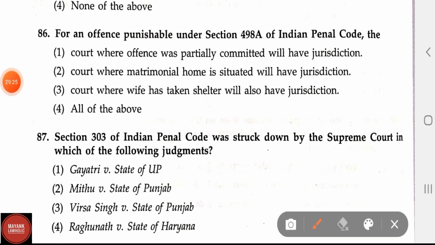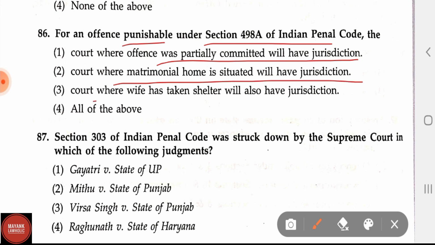Question 86. For an offence punishable under section 498A of IPC: option 1, the court where the offence was partially committed will have jurisdiction; option 2, the court where the matrimonial home is situated will have jurisdiction; option 3, the court where the wife has taken shelter will also have jurisdiction; and option 4, all of the above. Here the correct answer is all of the above.